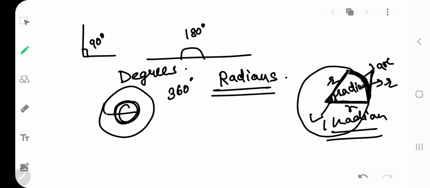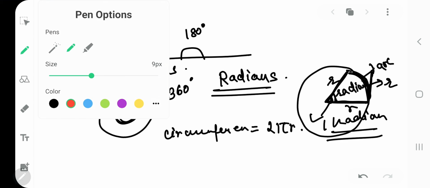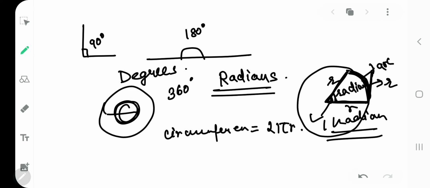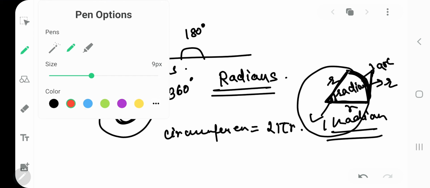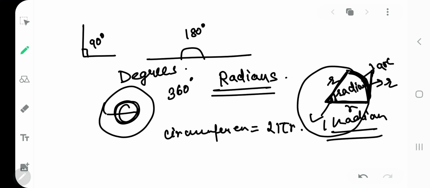Now, if I ask you what is the circumference of a circle, you will say circumference is 2 pi r. But if I say this is 1 r, this is 1 r, how many such arcs will be required to complete my entire circle?